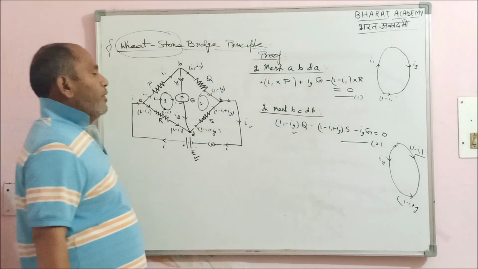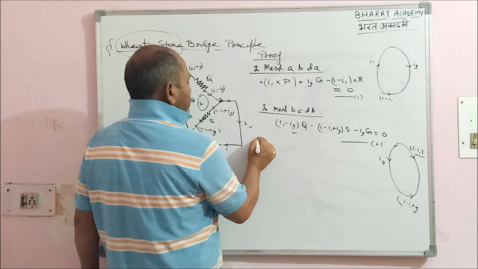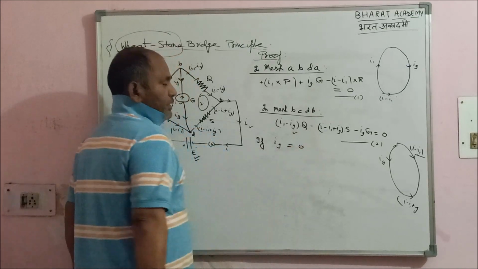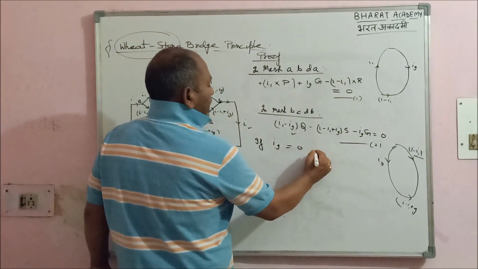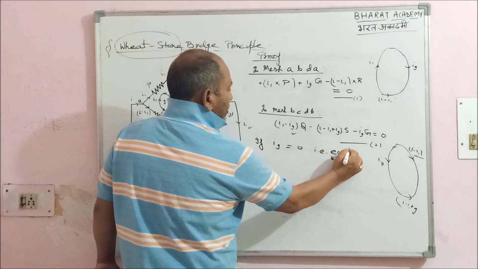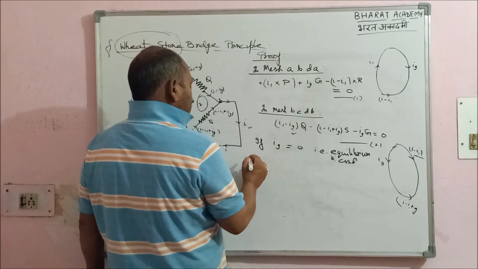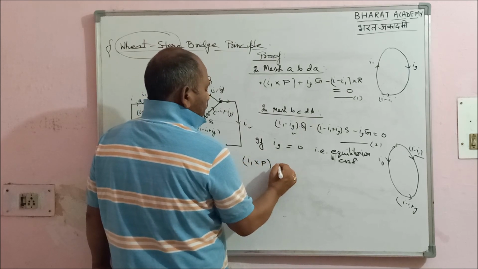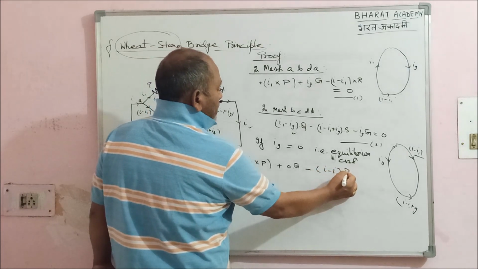Now, what the professor found is that if the values of P, Q, R, S are so adjusted that Ig is 0, that is the equilibrium condition I am talking about, then what will happen to these two equations? In the first equation it will become I1 into P plus Ig, which is 0, into G minus (I minus I1) into R equal to 0.